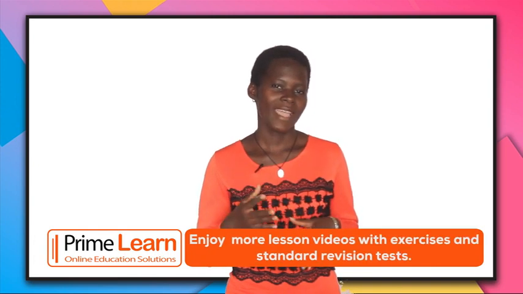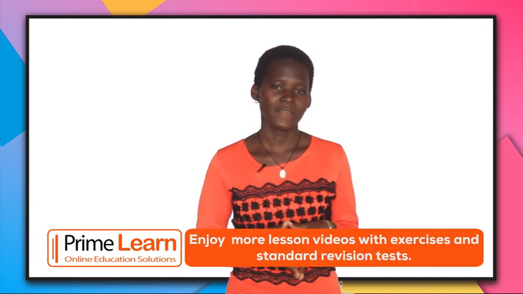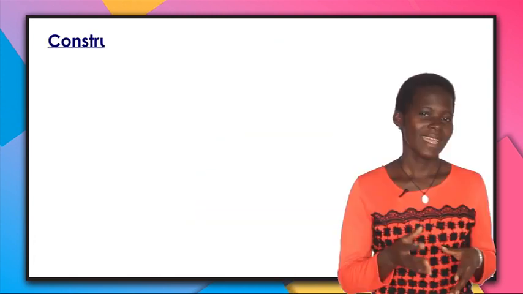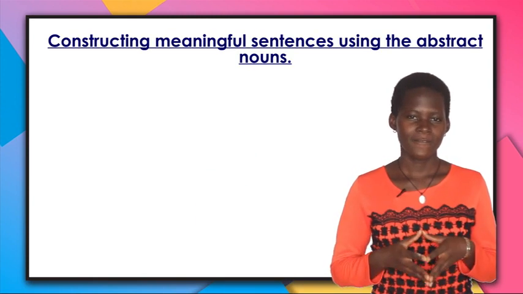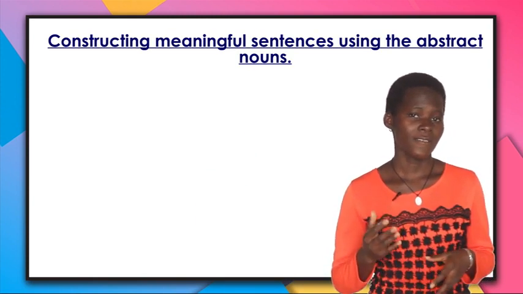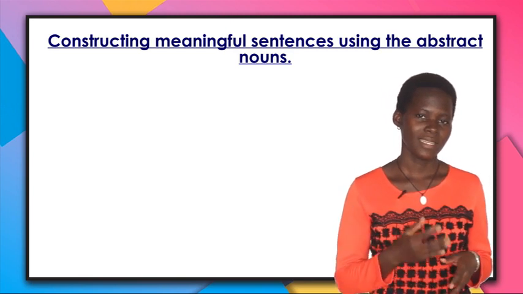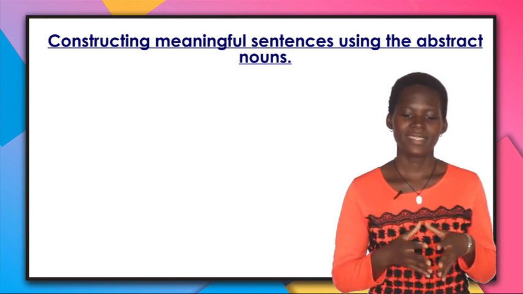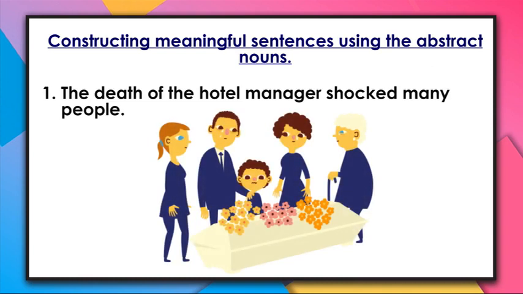Having formed abstract nouns from the identified adjectives and verbs, let us construct meaningful sentences using the formed abstract nouns. Our first sentence is, the death of the hotel manager shocked many people.